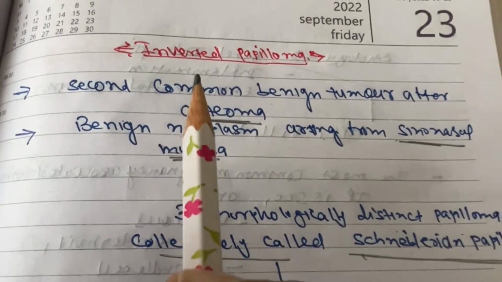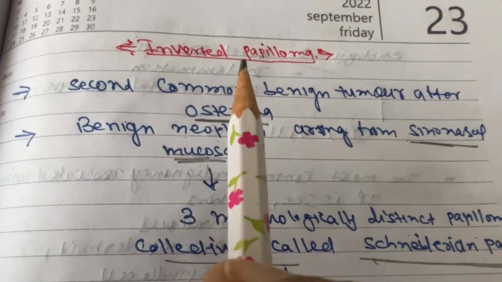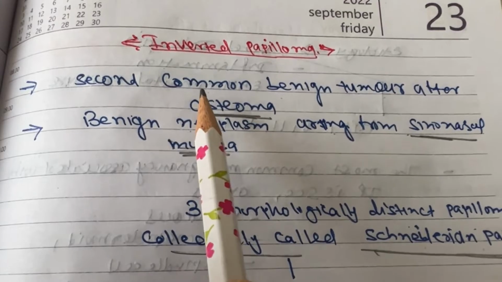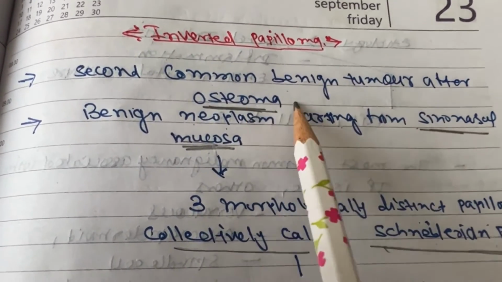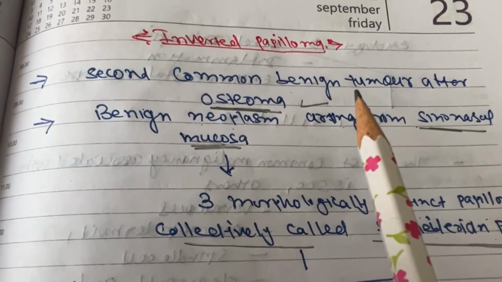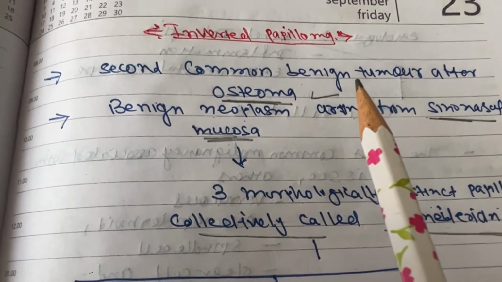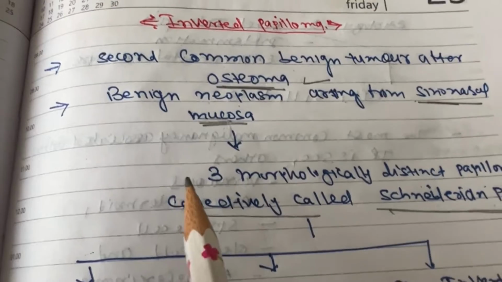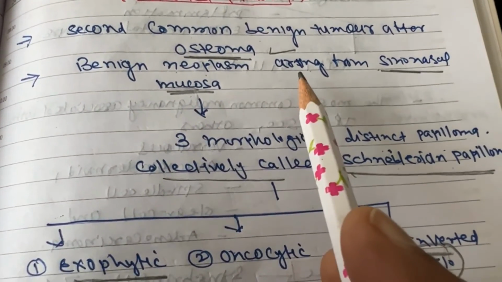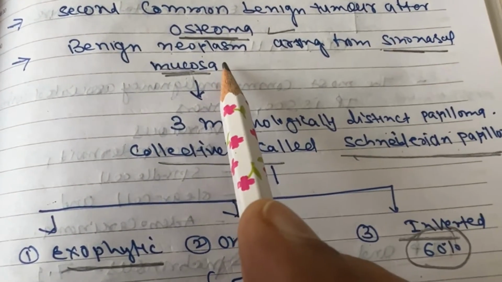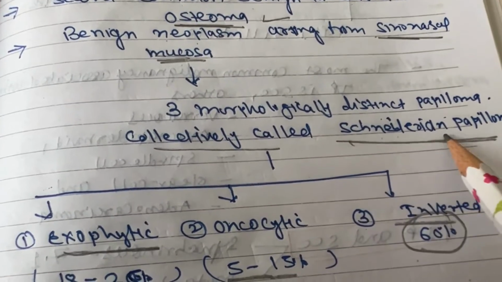Hi guys, today's topic is inverted papilloma. It is the second most common benign tumor after osteoma. So the most common benign tumor of the nasal cavity is osteoma, followed by inverted papilloma. It is a benign neoplasm arising from the sinonasal mucosa, also called the schneiderian membrane.